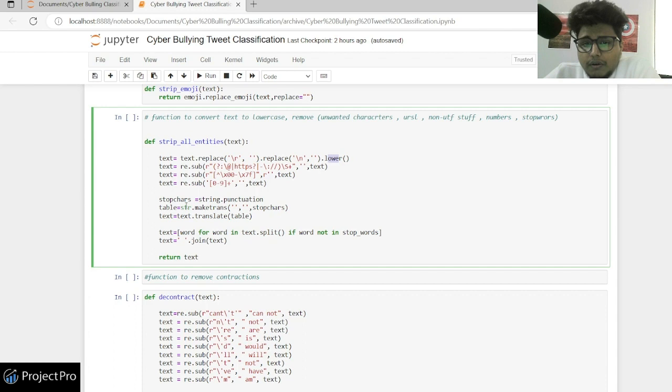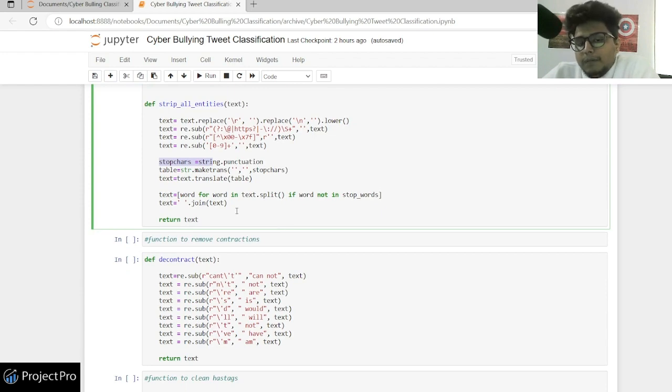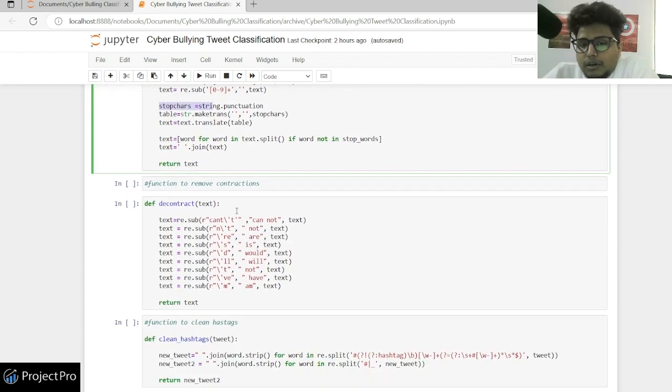Later I have taken a list of punctuation, and I have removed the punctuation as well. And finally I have done a for loop over all of my text, and I check: if the word is a stop word, then remove it. If the word is not in stop words, then keep it. And then finally I have returned the text.